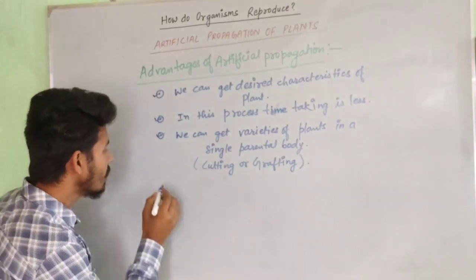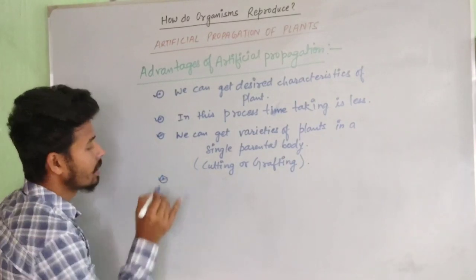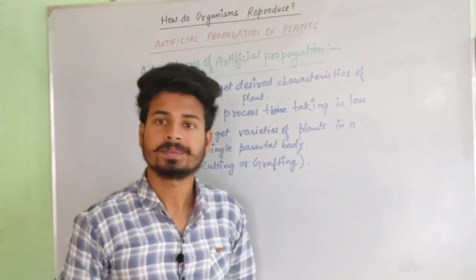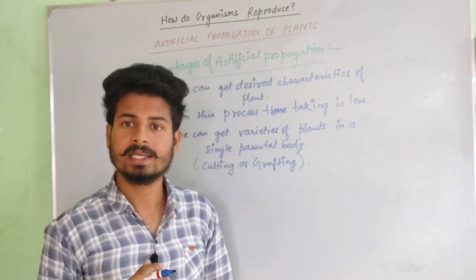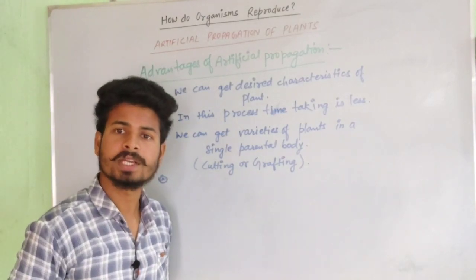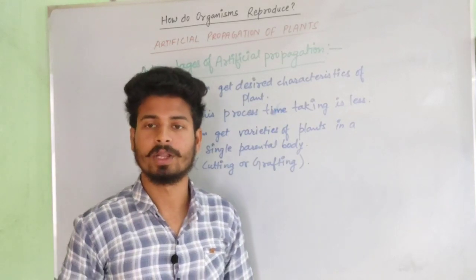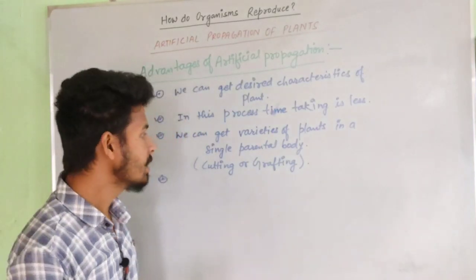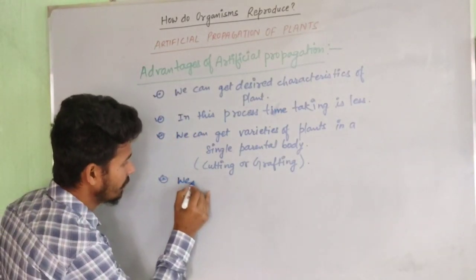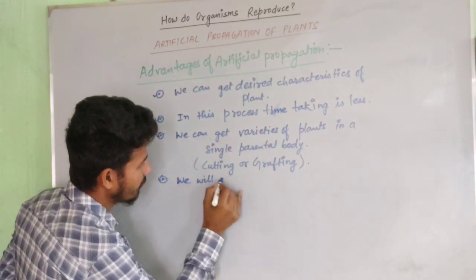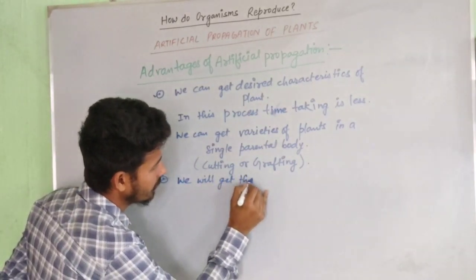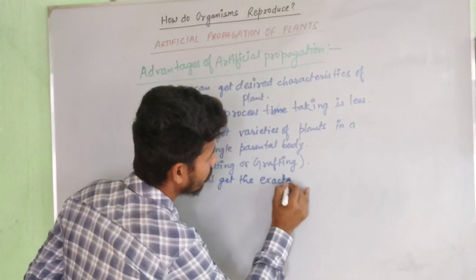Now the other advantage of the artificial means of propagation is that in this process we get a plant similar to the parental body. We will get the exact copy of the plant.